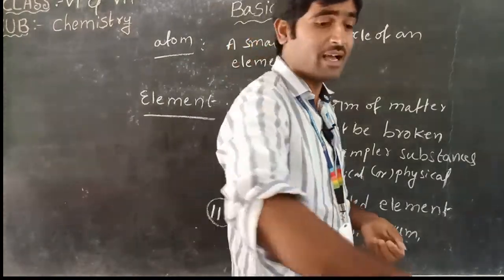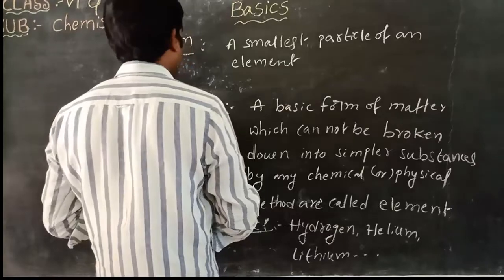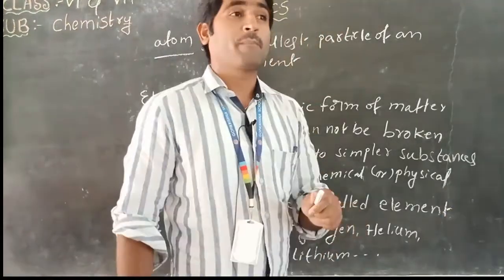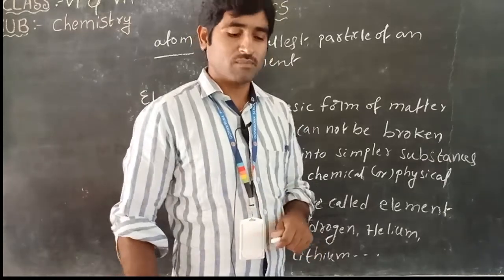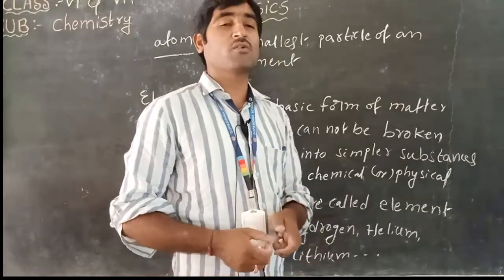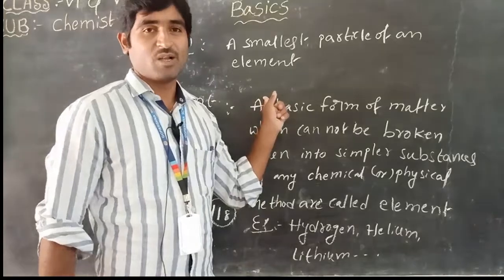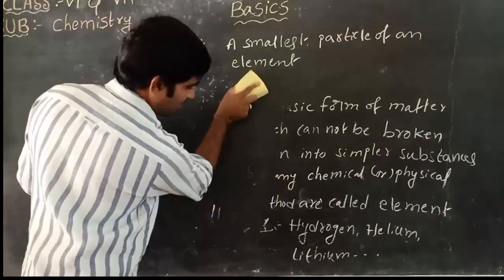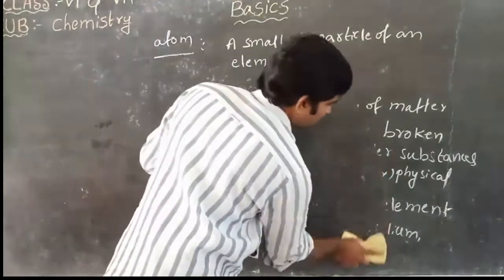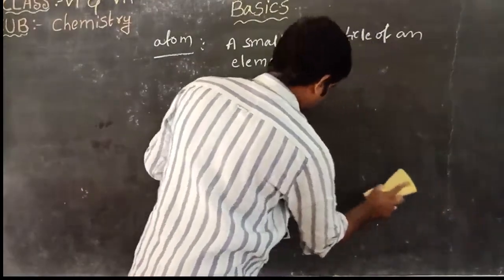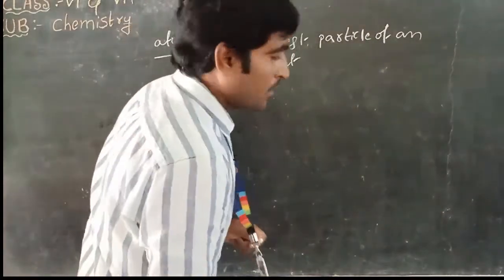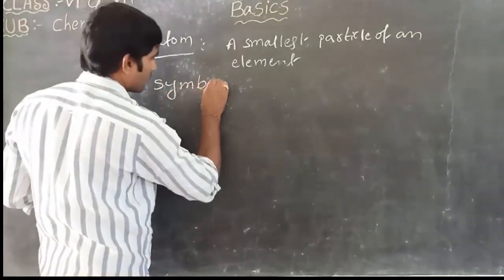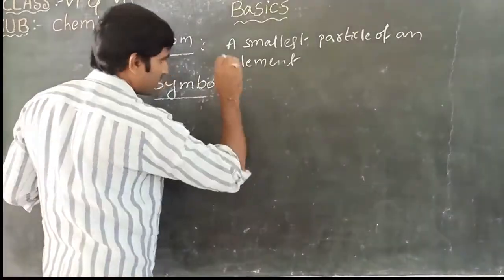Before going to the particles present in the atom, we are going to discuss the symbol. What is meant by symbol? Why?